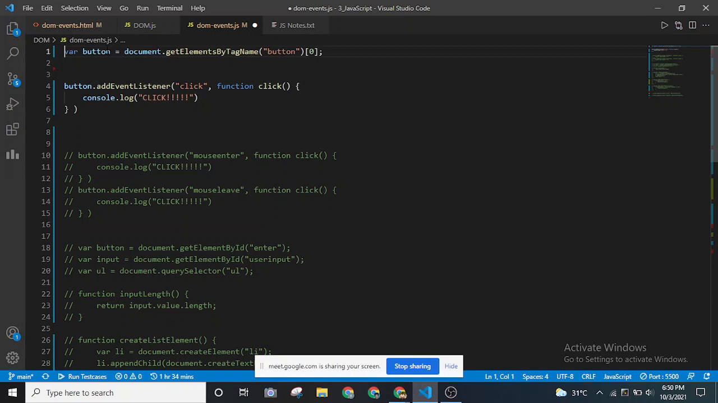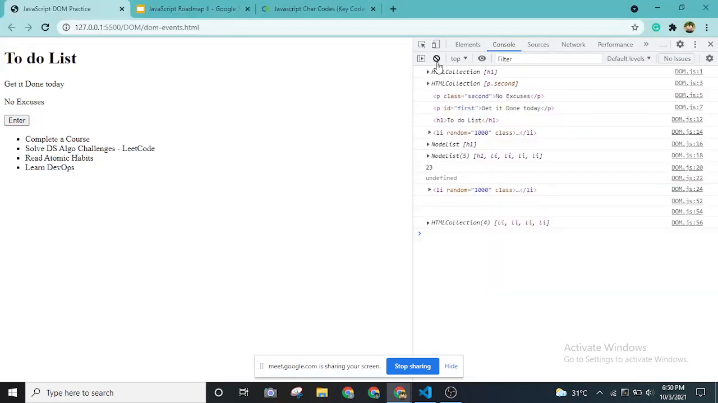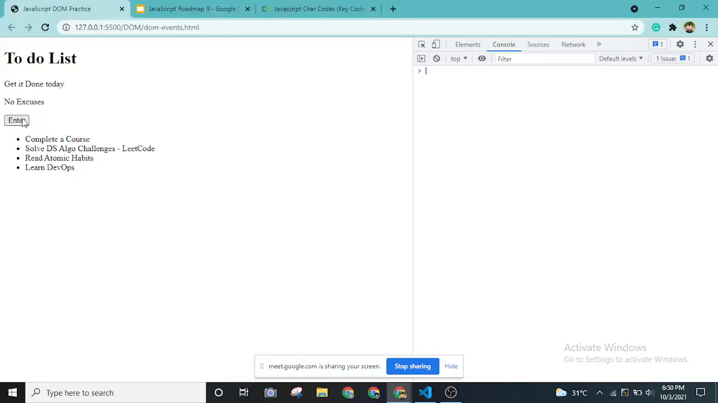Whenever I click it, the console.log is just logging the previous outputs and all. So whenever I click it, as you can see, the number is increasing over here. So this is how we can add the DOM events in the JavaScript files. Okay, so let me uncomment the previous script so that our console is neat.